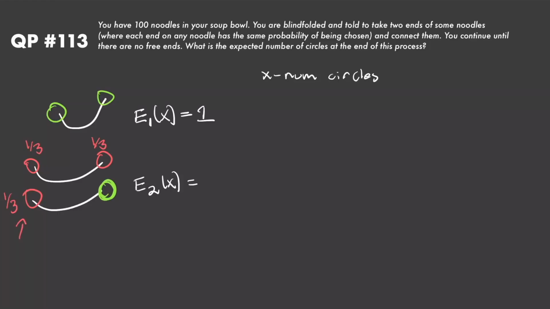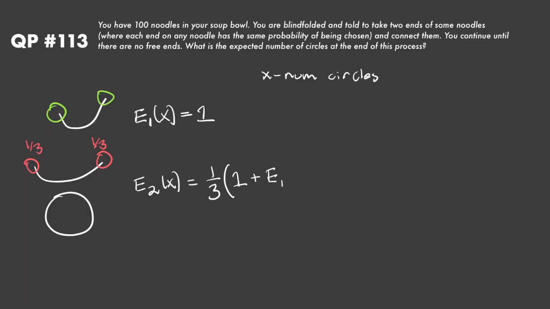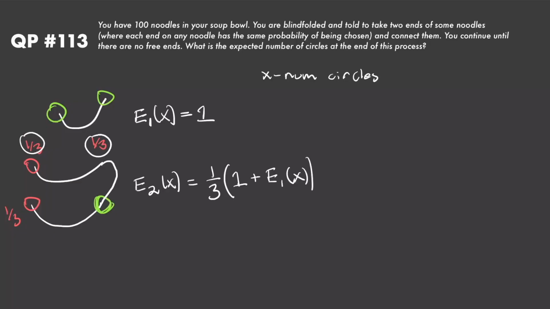So I have a 1/3 chance of pairing up this end with the other side of the exact same noodle, in which case I'll get a circle. So my expected value in that case, which happens with probability 1/3, is just going to be equal to 1, and now I find myself in the situation where I have one noodle. So 1 plus the expected value E_1(x). Now if instead I happen to choose one of the ends of the other noodle, well then I'd form a mega noodle, and that would happen with probability 1/3 plus 1/3, right? So 2/3 chance that I form a mega noodle, and in that situation I just end up in the exact same situation that I was back here. So 2/3 chance that I have 0 circles, but I still find myself back in the same situation, right? So E_1(x).